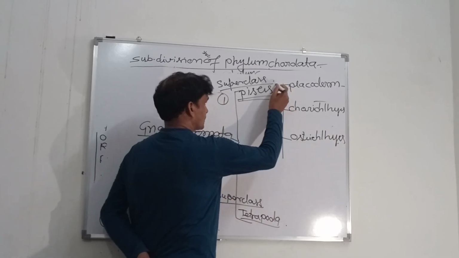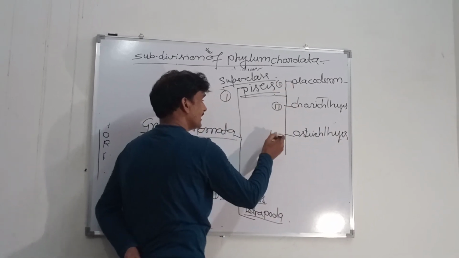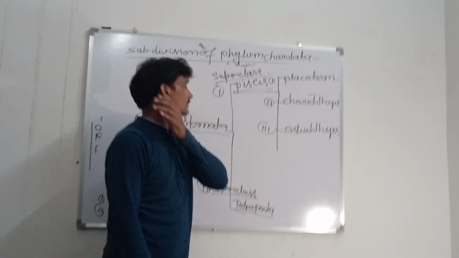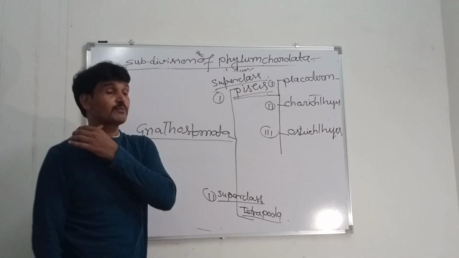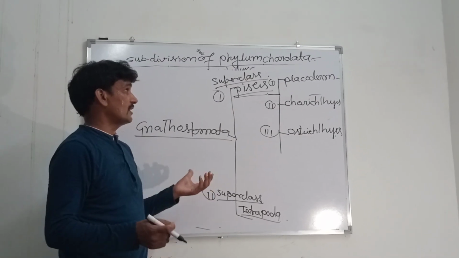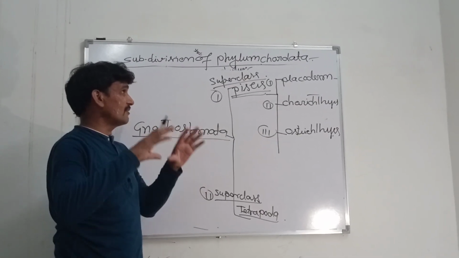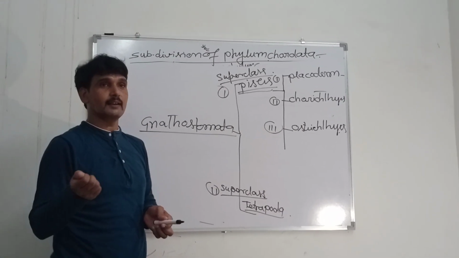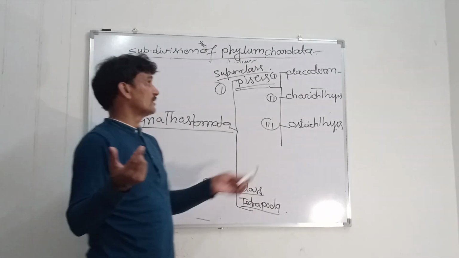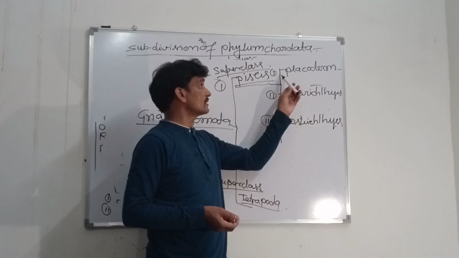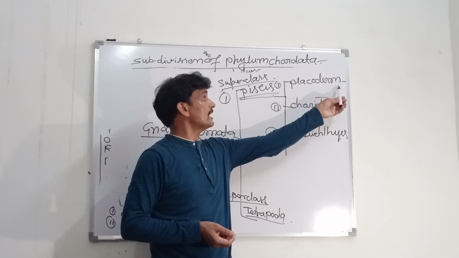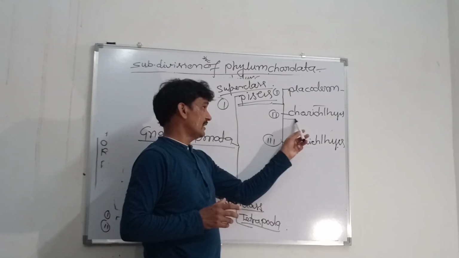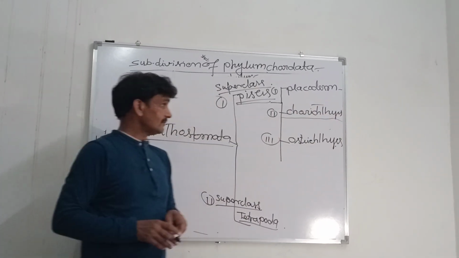These are three classes: first, second, and third. Placoderm includes those fishes that are covered externally with bony plate-like covering, bony plate-like sheets.